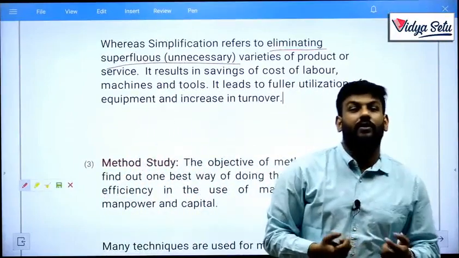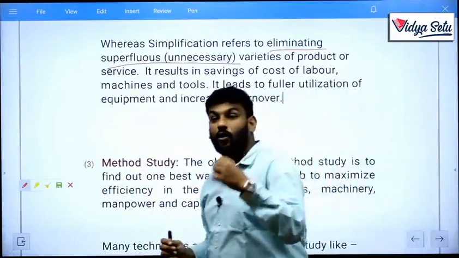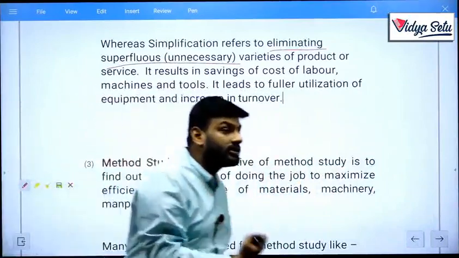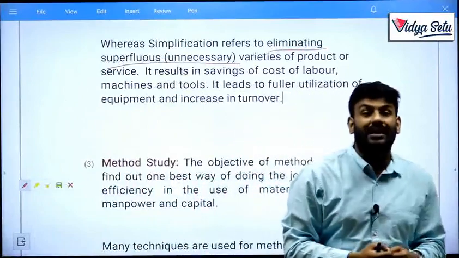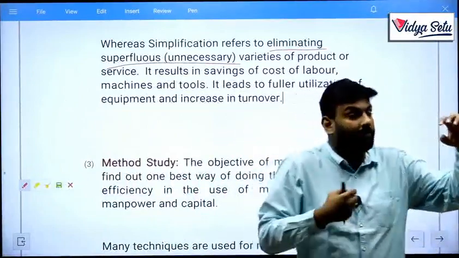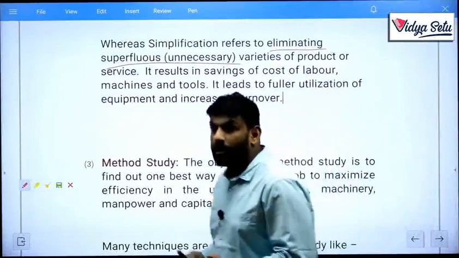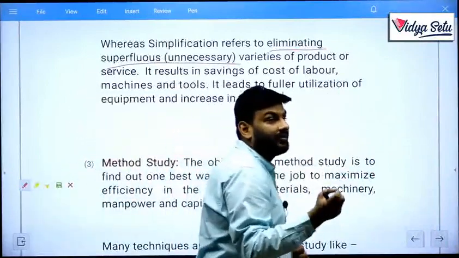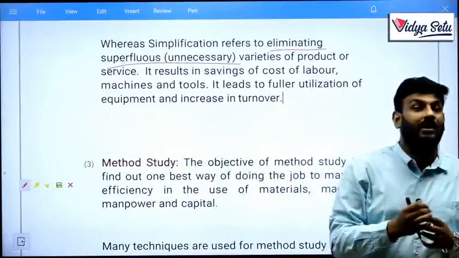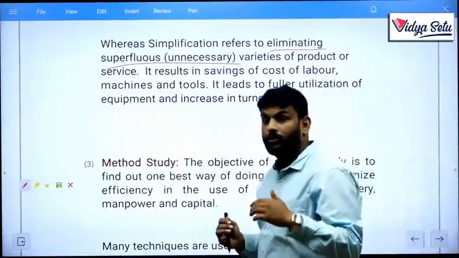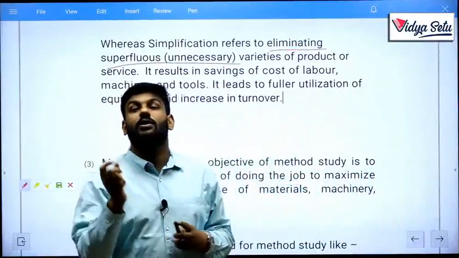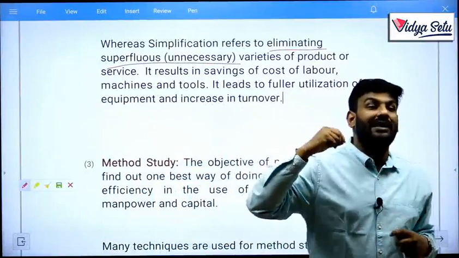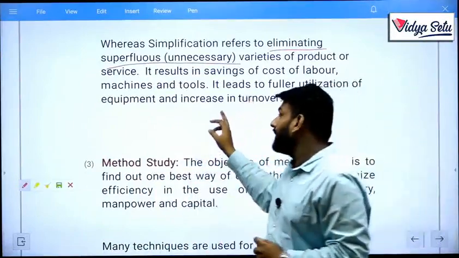Let's say for the existing products, existing costs, existing management, existing workers and existing resources you are managing, you need to cross-check that those resources are giving you optimum results. If they aren't meeting our objective, then we need to complete our task to reduce costs, to maximize profits, as well as to utilize these resources in an effective manner. They all should be done with an existing product with the help of simplification.